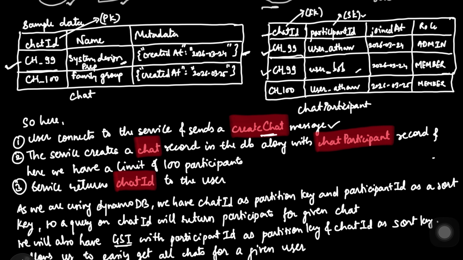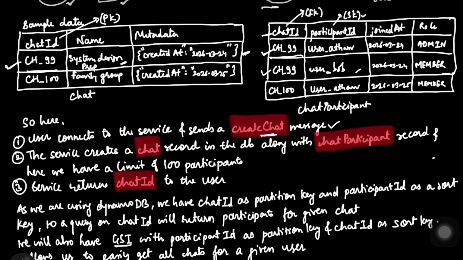So once the DB confirms this, the server sends the chat ID back to Atharv, and the group is officially live. But the group is just a ghost town until people start talking. So how do we actually handle the 40k messages per second that follow? That's where things will get really interesting, and we will discuss more in the later part of the video.